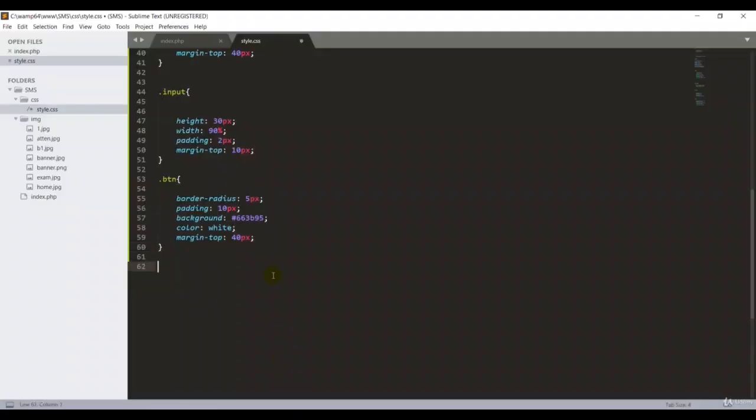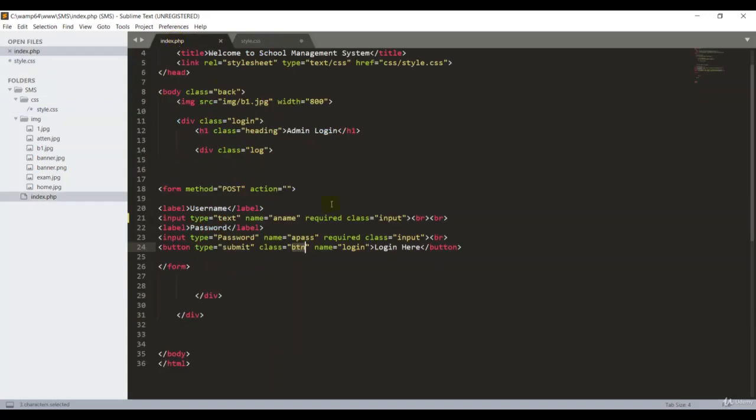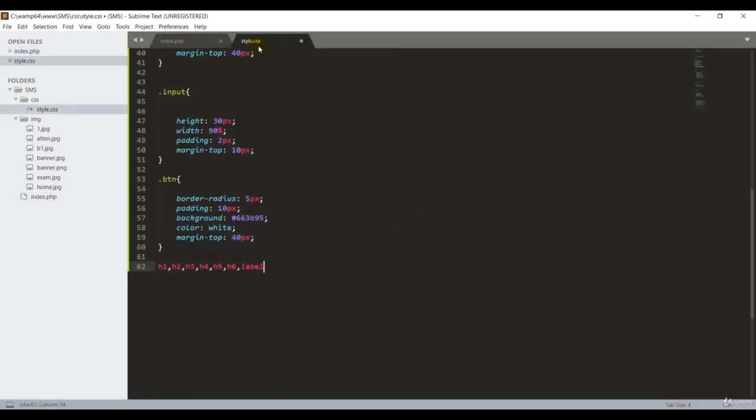Then I'm going to add h1 tag, comma, h2 tag. I'm going to add some comment. So h3 tag as well, h4 as well, h5, then h6 and comma, finally label. The label means, guys, for example, if we go back to index.php, the label here, guys. So for this one, I'm going to make design for you here. So open curly braces, okay, guys.